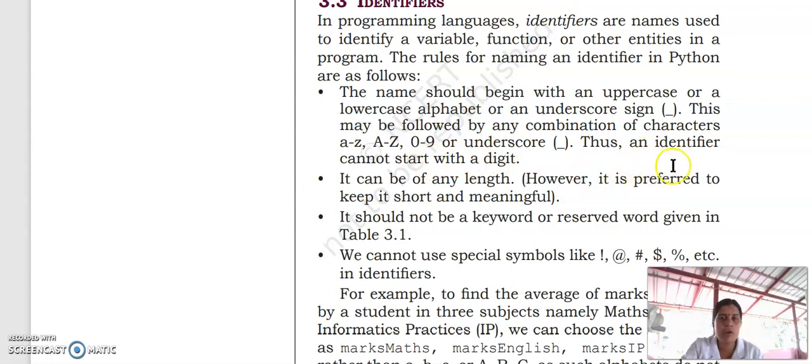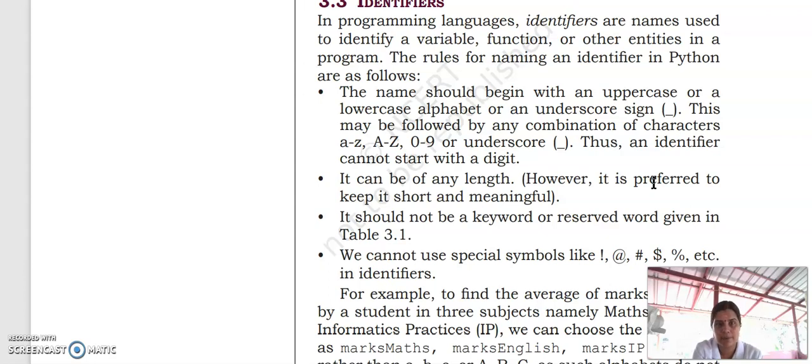So we can use any combination like A123, B123, _student. Inside an identifier we can use a digit. That means I can create an identifier as student123. But we cannot use a digit in the first place. That means an identifier will not start with a digit. We can either use a capital letter, small letter, or underscore.